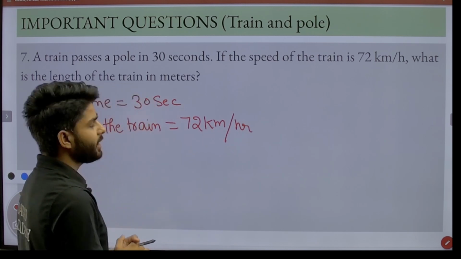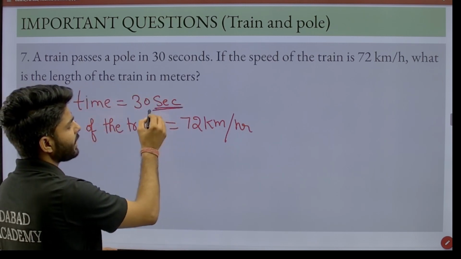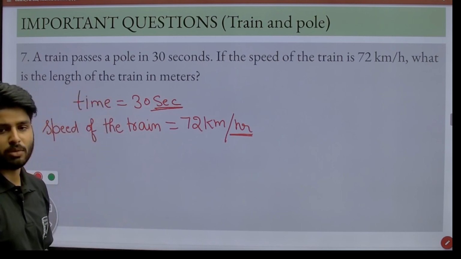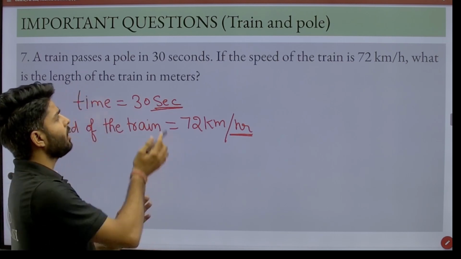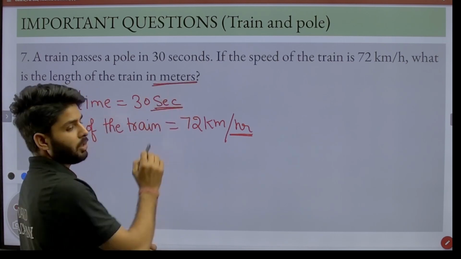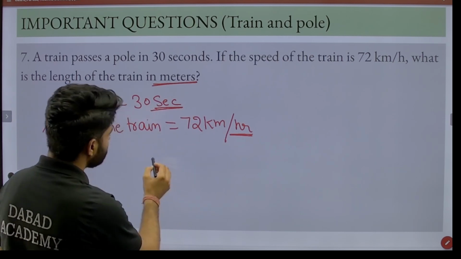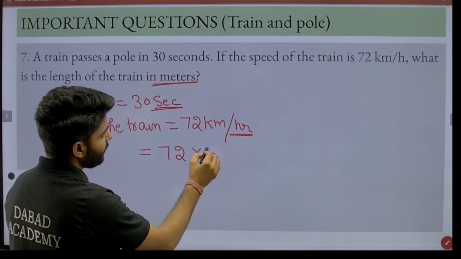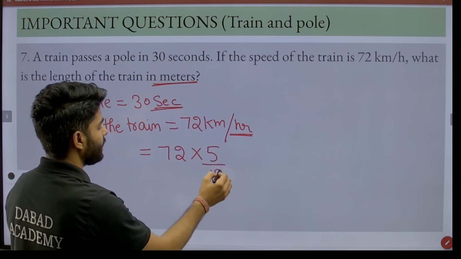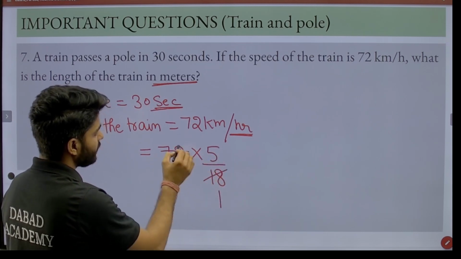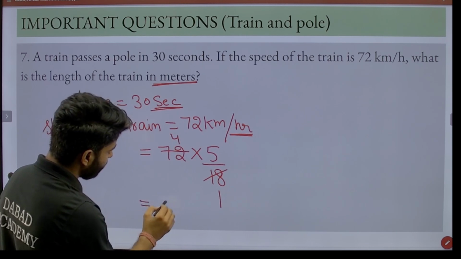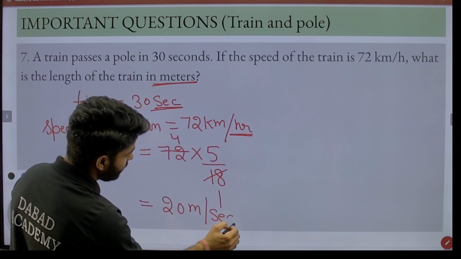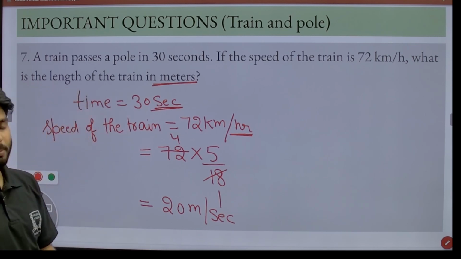But this question is a little tricky, because here time is in seconds and speed is in hours. So we have to change it into meter per second, because we want the distance in meters also, and we all know how to change kilometer per hour into meter per second by simply multiplying it by 5 by 18. Then 18 1 is 18, 18 4 is 72, and 5 4 is 20. It means we changed the speed into meter per second, that is 20 meter per second.